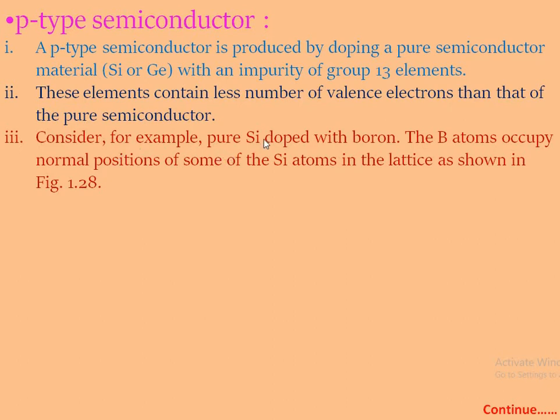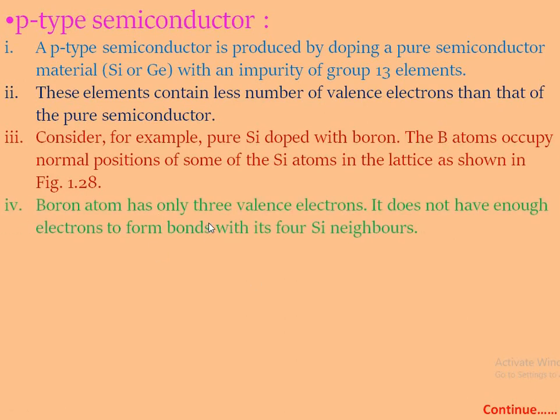Consider for example pure silicon or germanium doped with boron. The boron atom normally occupies the positions of some of the silicon atoms in the lattice. When boron is added to this silicon, some of the silicon atoms are replaced by boron atoms. A boron atom has only 3 electrons in its valence shell.